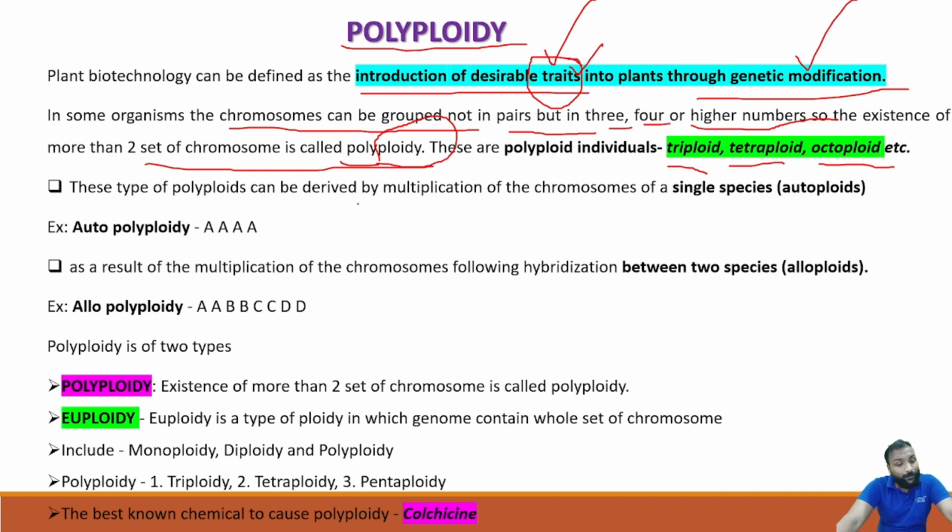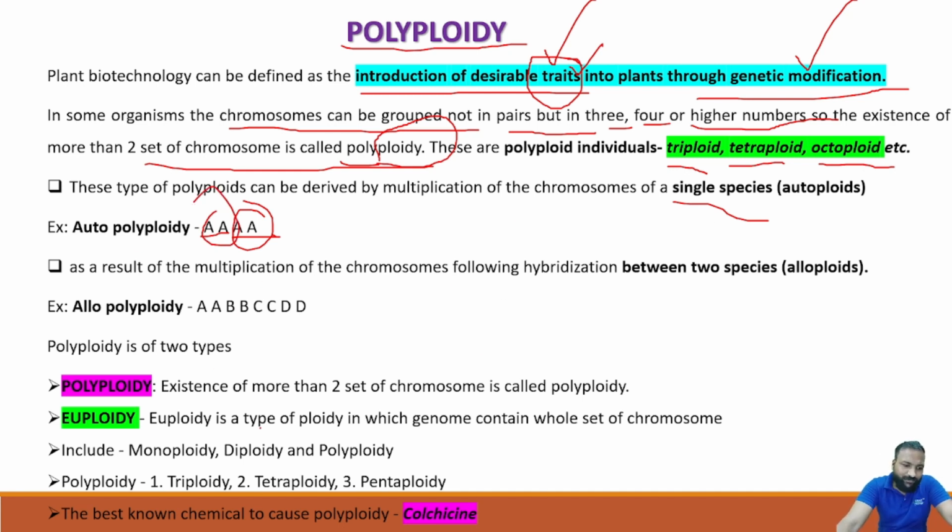These types of polyploids can be derived by multiplication of chromosomes from a single species. Auto means if we get more than two sets of chromosomes from a single species, the same species, that is autoploidy. If we get them between two different species, that will be alloploidy. You can see the example here: both are from the same species, there are two sets, so that's autoploidy because it is the same species.